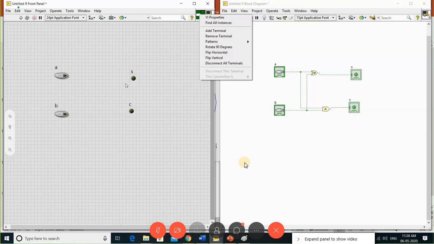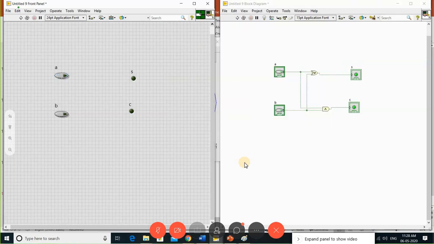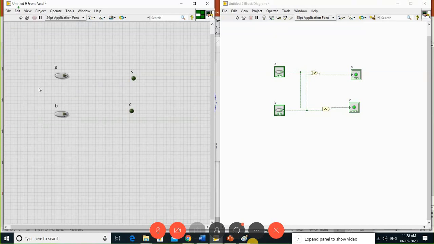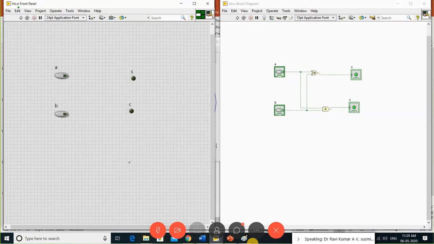Then I want to add the terminals. Click on this, whichever terminal you want to take for your VI. I connected A to this terminal, and this has to be B, I connected. Similarly, this is S and C, I connected internally. Once it is connected, save this file. You should know the path where you have saved the file. I just gave it as HH. Okay, I saved this file.